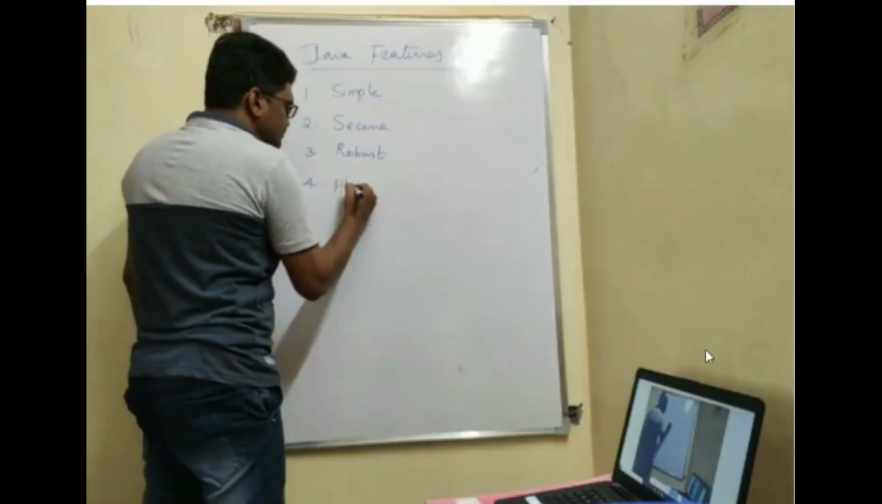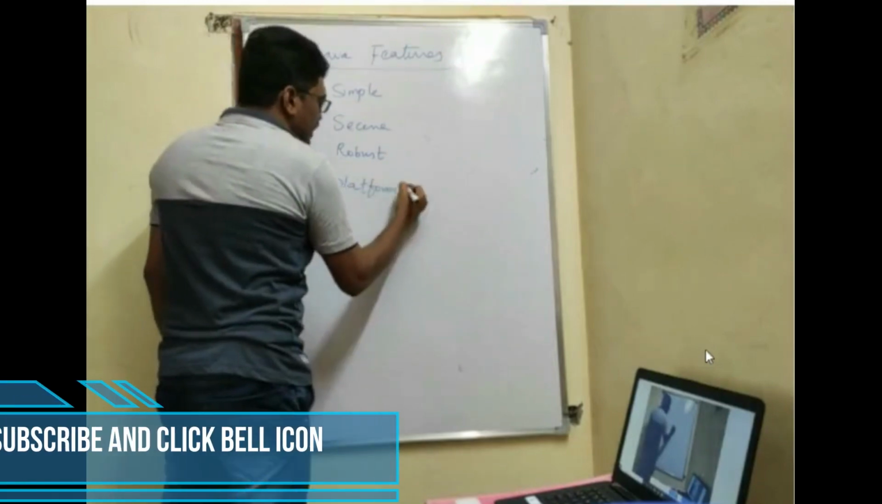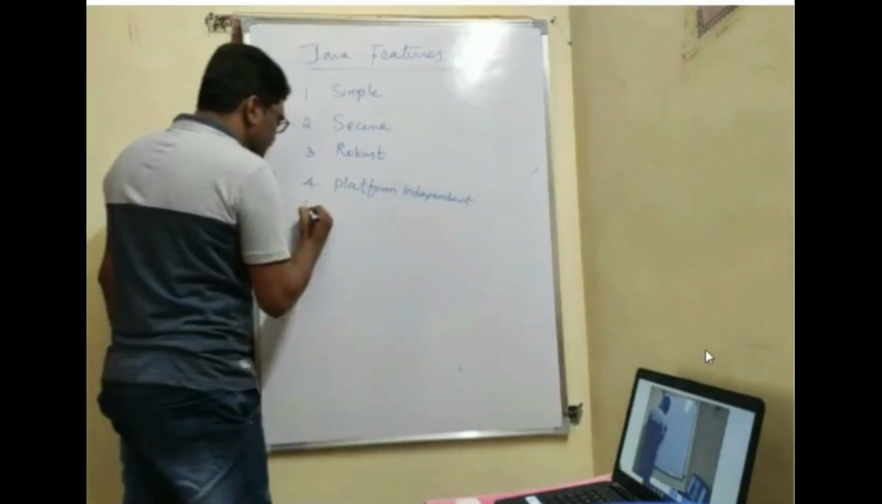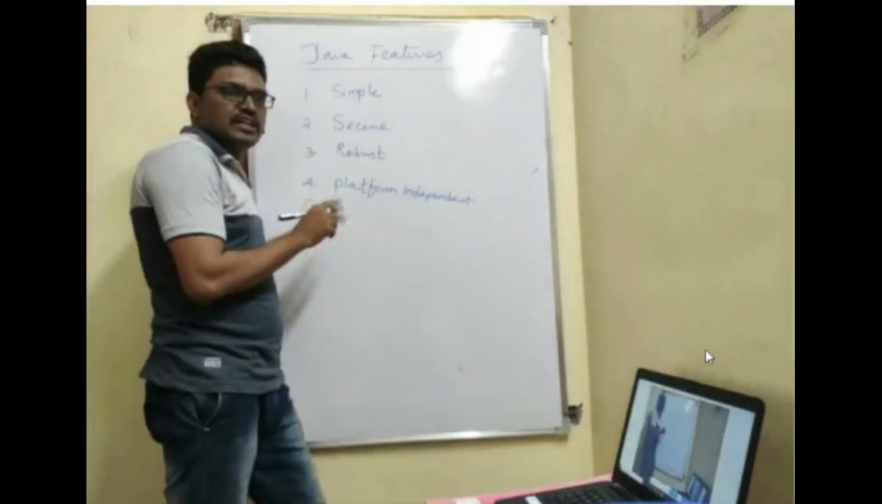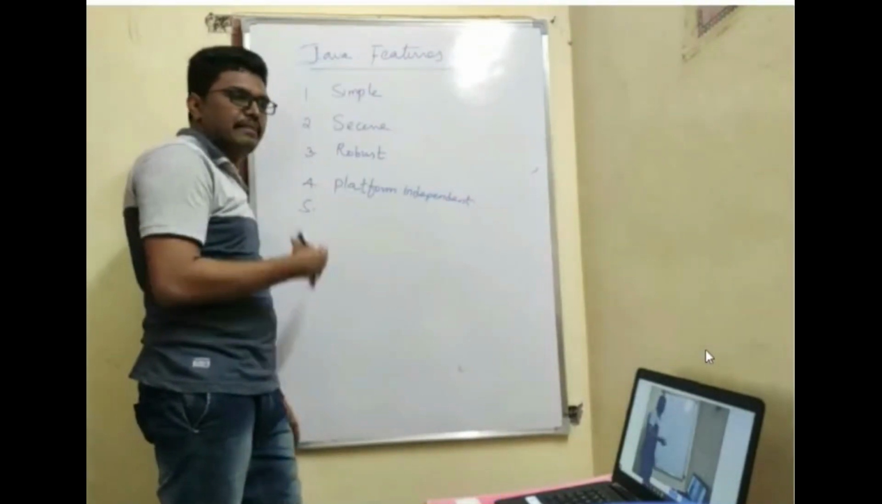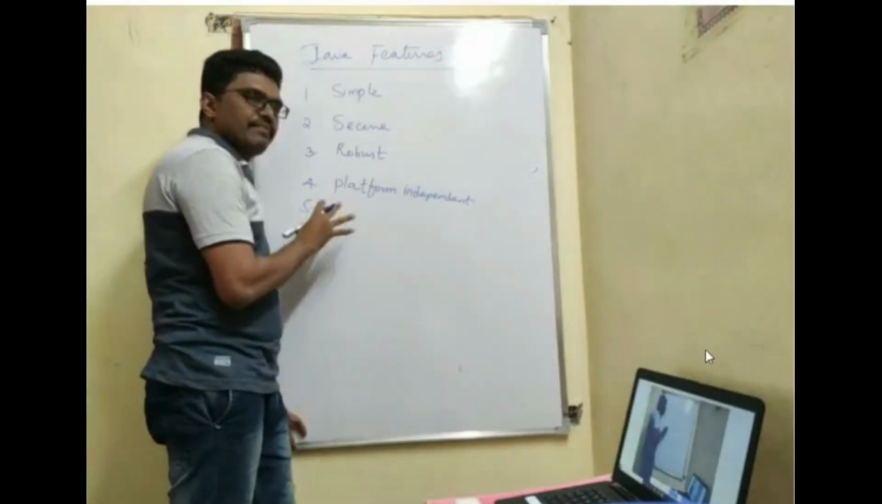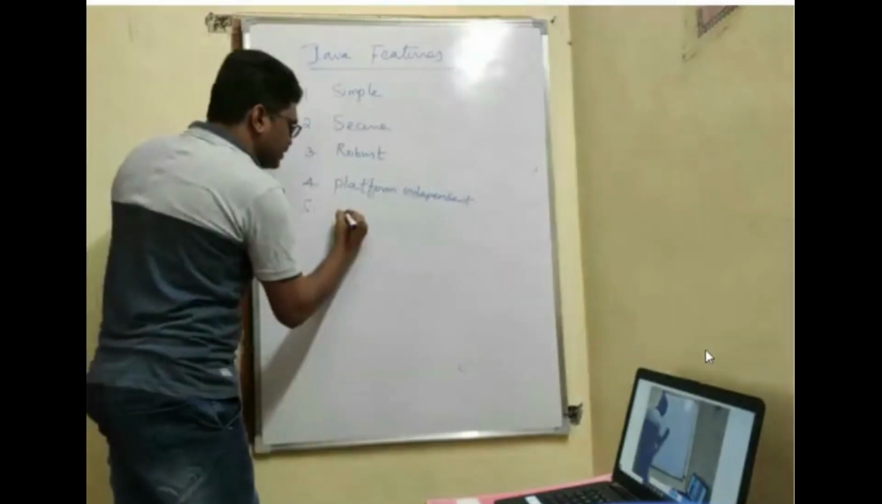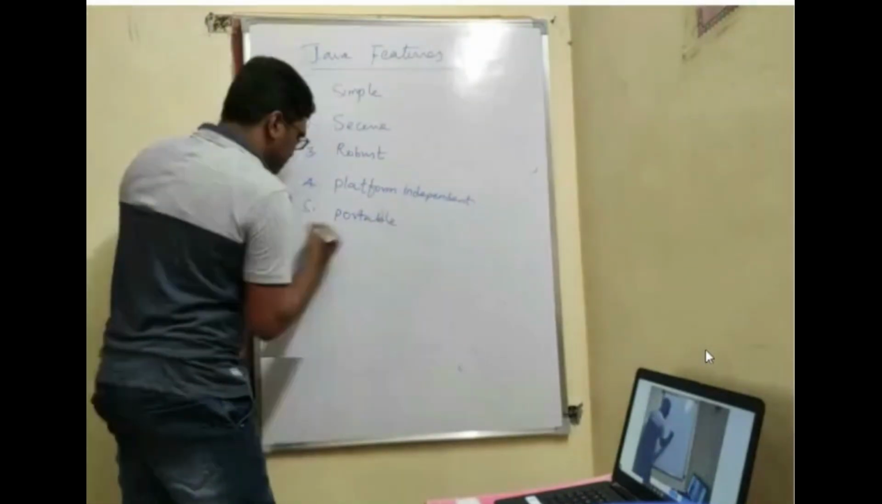Third is robust. The fourth one is platform independent. Okay, object-oriented principles and features. Just please make a note of it. These are very important. Simple, secure, robust, platform independent, portable,